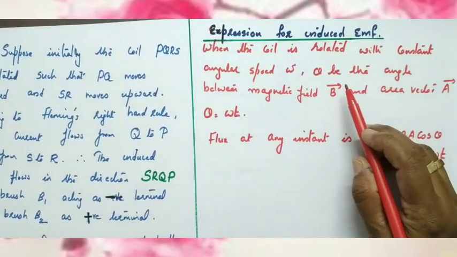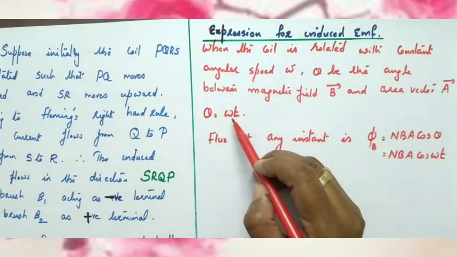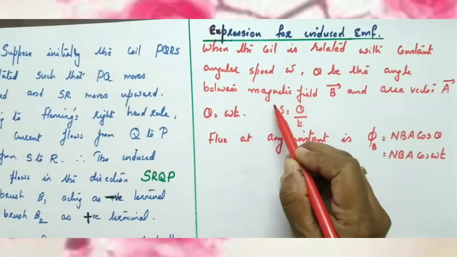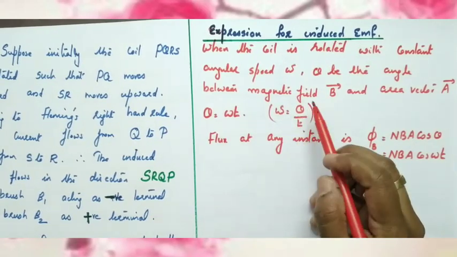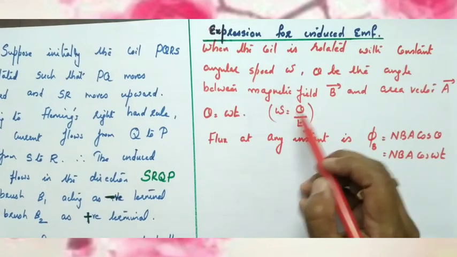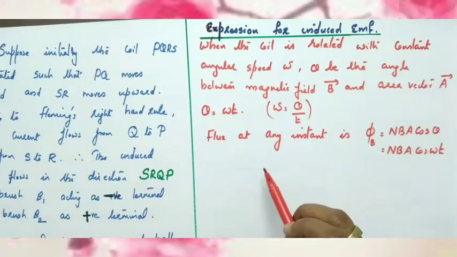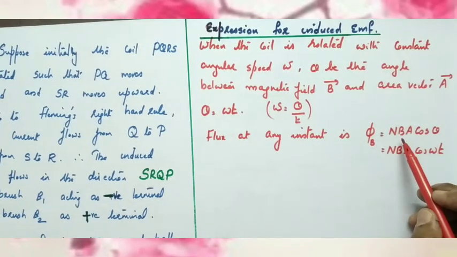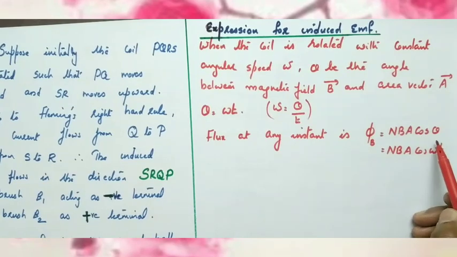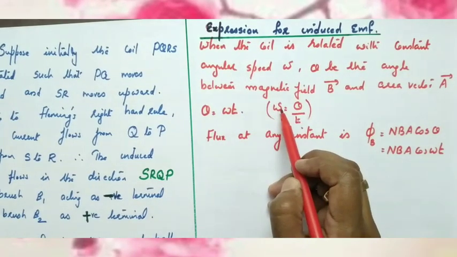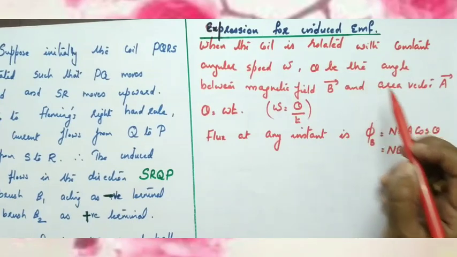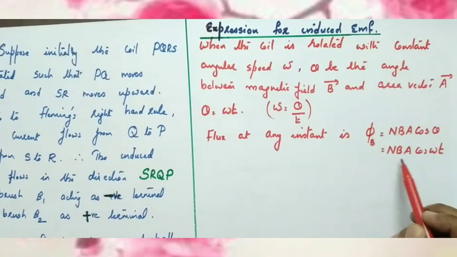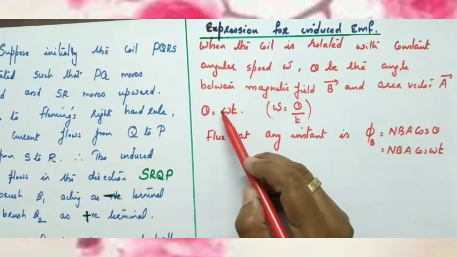Let omega be the angular speed. So we know that omega is equal to angular displacement divided by time, omega equal to theta divided by t, or theta can be written as omega t. Okay, so the flux at any instant, the total magnetic flux, is N B dot A or NBA cos theta. Here, what is theta? Theta is the angle between magnetic field vector and area vector. Therefore we can write phi B equal to NBA cos theta, but theta is equal to omega t, isn't it?